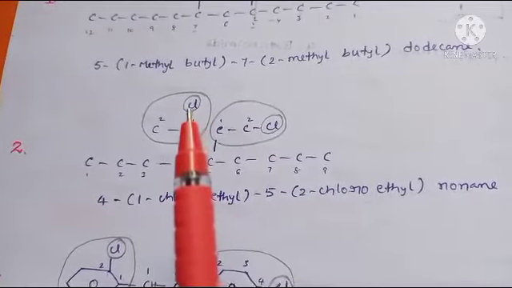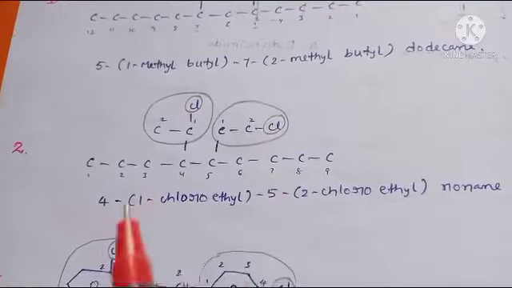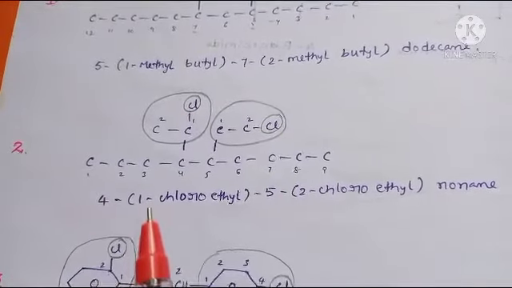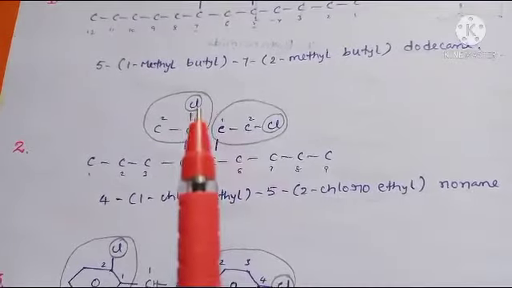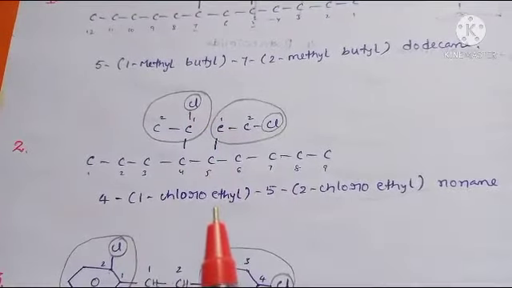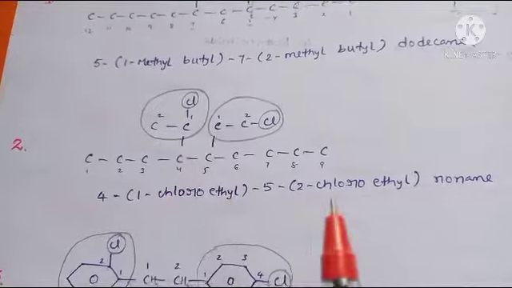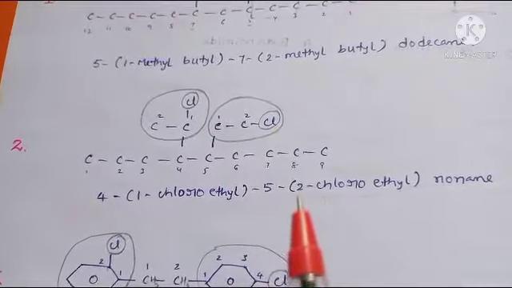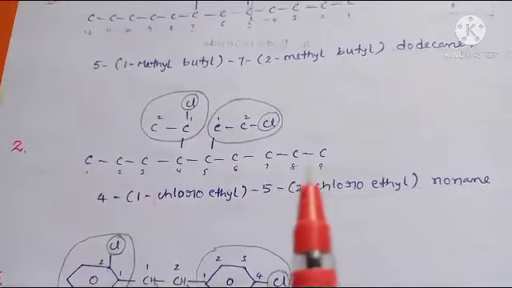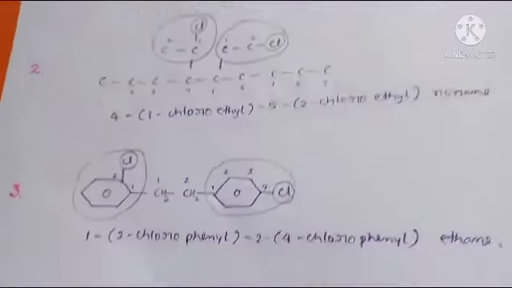But substitution here at first carbon, here at second carbon. So first write 4. Inside substitution also contains one substitution. So 1 chloroethyl. And 5th position, it is also ethyl, but at second position chlorine group is there. So 2 chloroethyl. Total 9 carbons, so nonane.